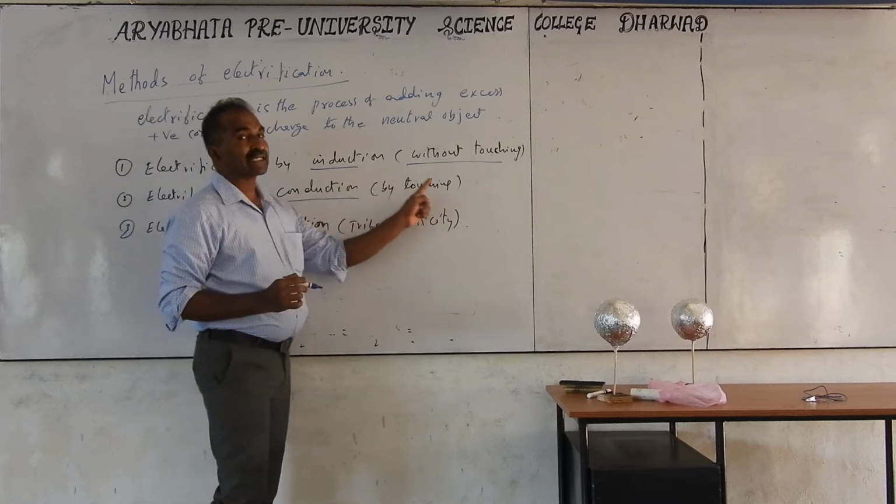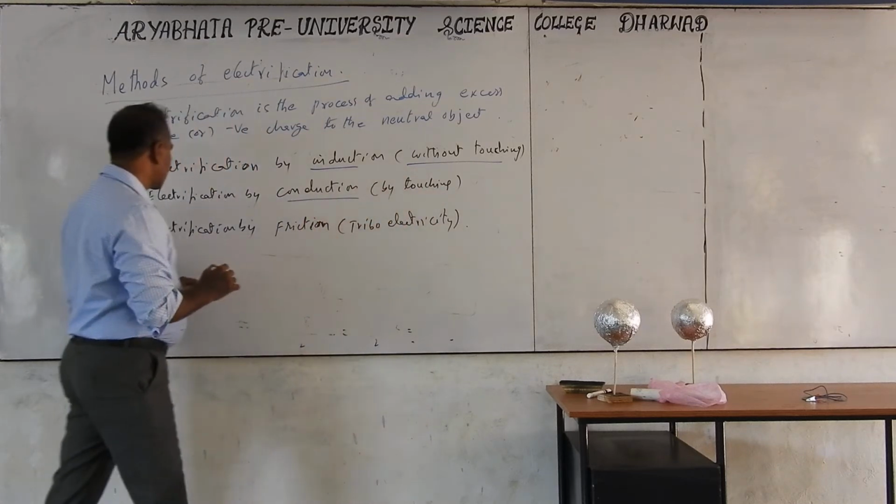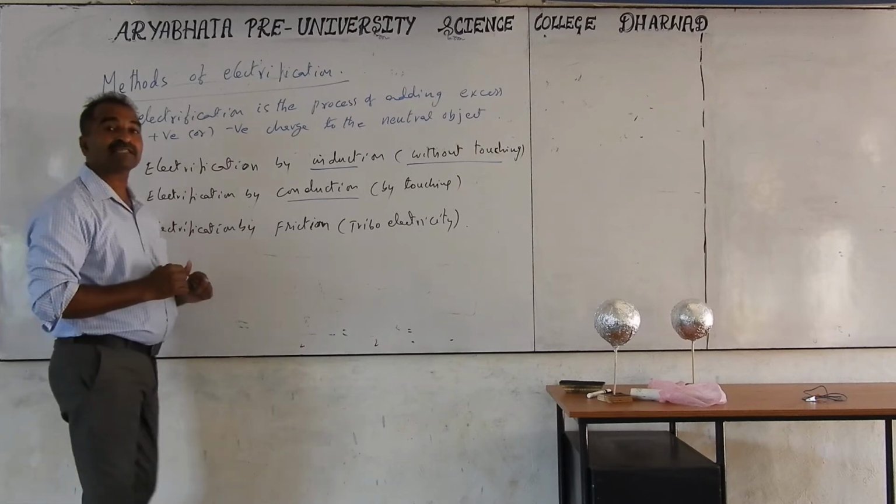This is by touching, meaning physical contact. By physical contact, touching it. Third one is electrification by friction, rubbing one material with the other material.